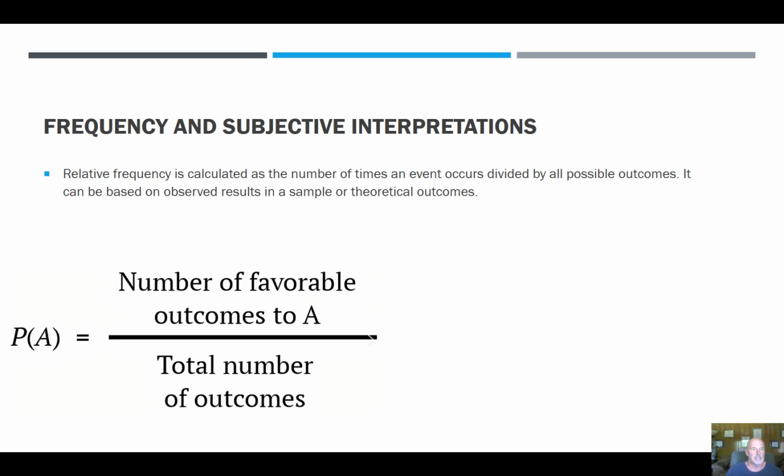Here's a very basic formula for probability: the number of favorable outcomes of what we want. Again, so if I'm talking about rolling a 1, that is the A, versus the total number of outcomes, and that can be 1, 2, 3, 4, 5, 6. So the probability of a 1 is 1/6. And so it's that simple as far as a frequentist view.